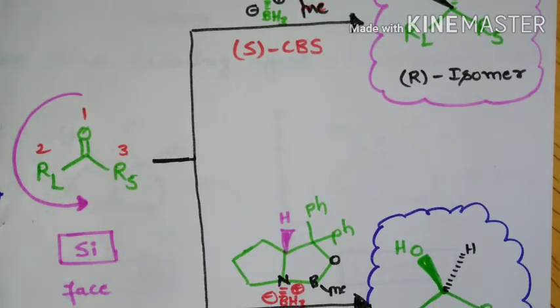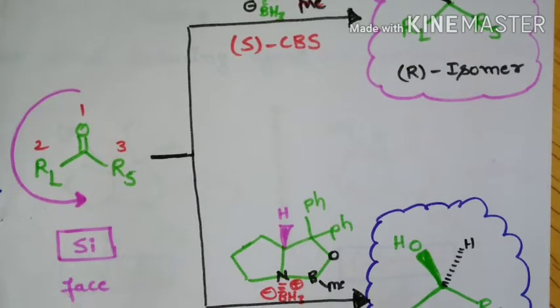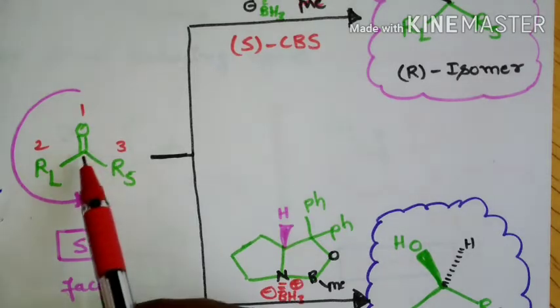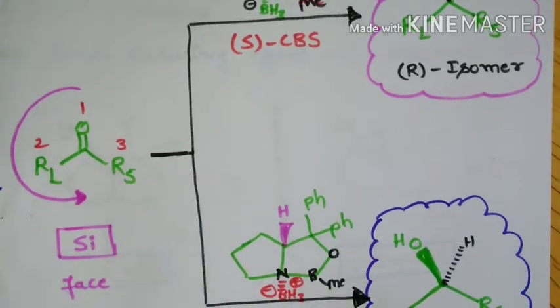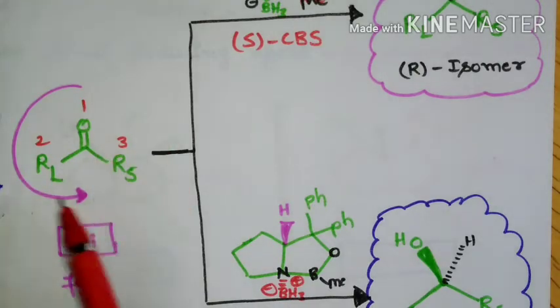So how this Si face has been designated for this prochiral ketone is by applying the CIP rule, that is by assigning priorities. Here, in order to assign Si or Re face for a prochiral ketone, carbonyl oxygen will take first priority. Then we need to choose a larger substituent and a smaller substituent attached to this carbonyl group.